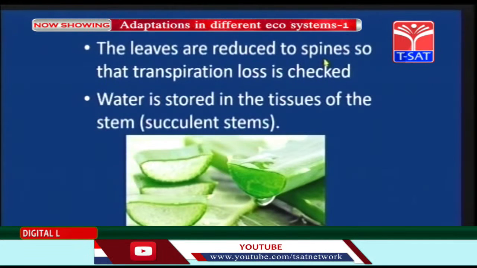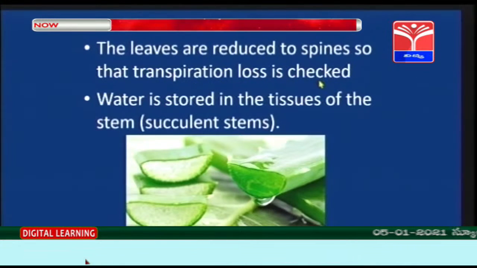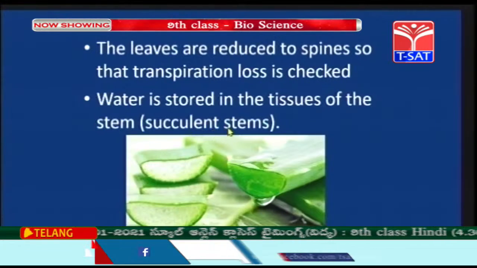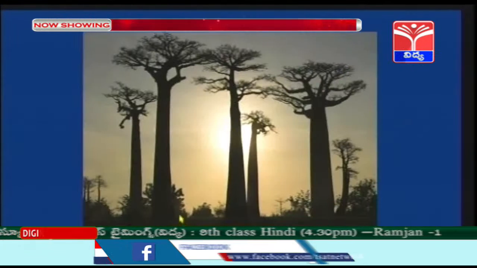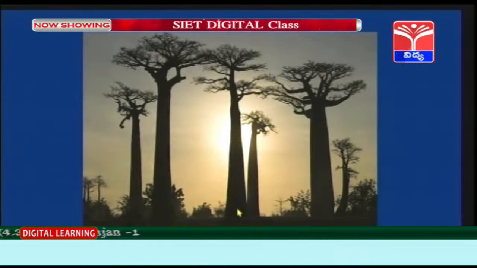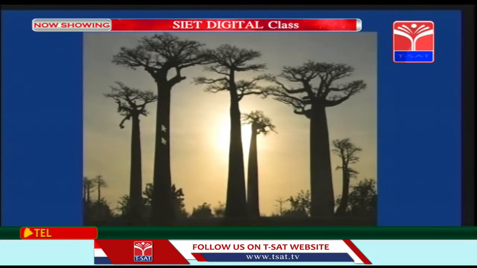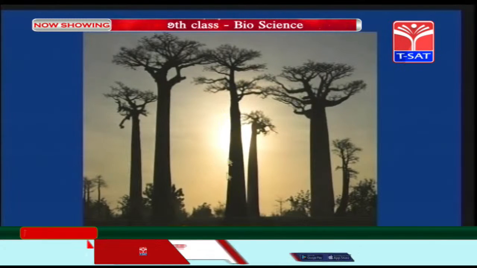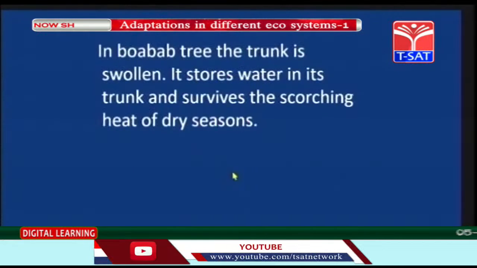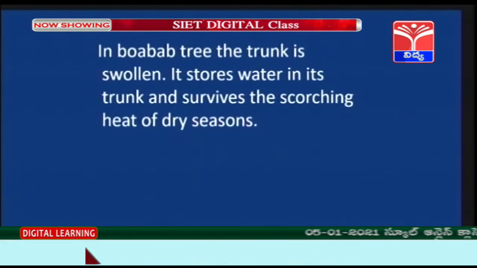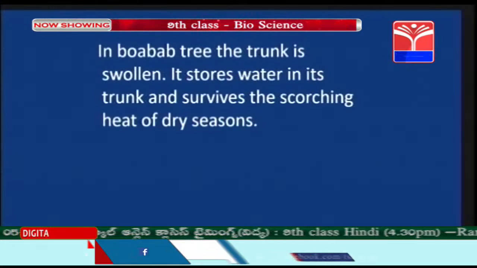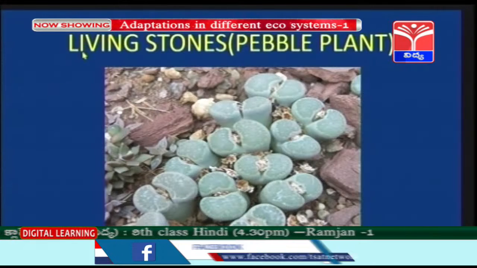The leaves are reduced to spines, so the transpiration loss is checked. Then water is stored in the tissues of the stem, which is called a succulent stem. You can see children, the baobab tree here, the trunk is filled with water. It grows in the desert areas children. So the baobab tree trunk is filled with water. This is a kind of adaptation. So in the baobab tree the trunk is swollen, it stores water in its trunk and survives the scorching heat of dry seasons.